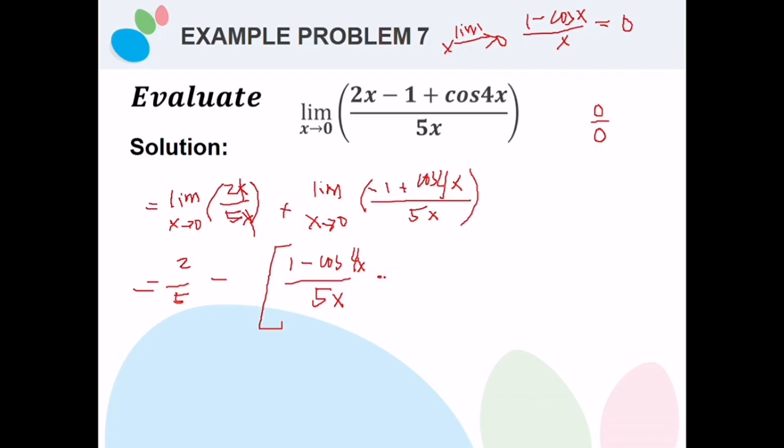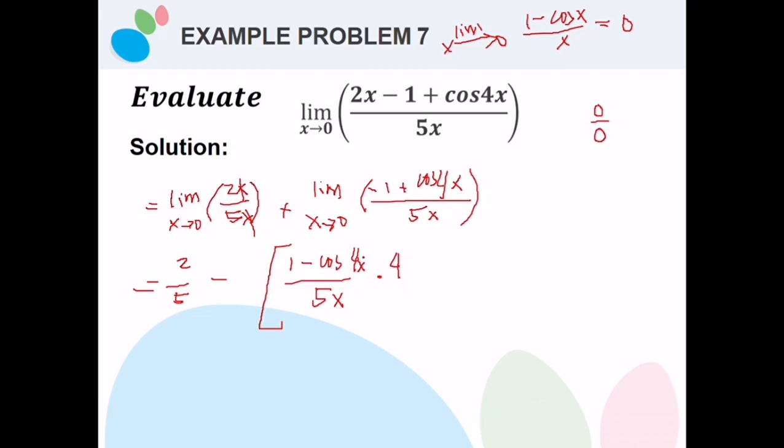Based on my observation, the angle of our cosine and the value in our denominator must be equal. So I think we need to multiply by 4. The technique here is to look at the coefficient of the angle. So for cosine 4x, you need 4x here. If this is cosine 3x, you need 3x here, so you need to multiply by 3 divided by 3.